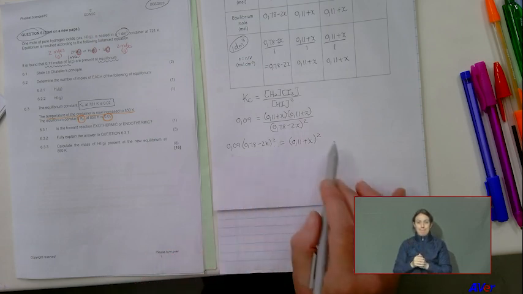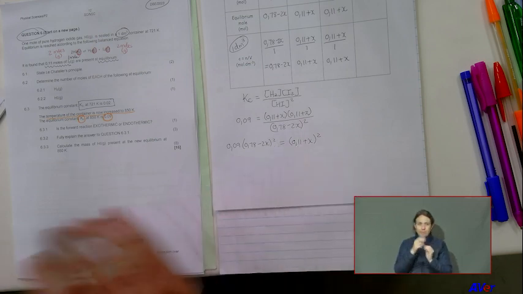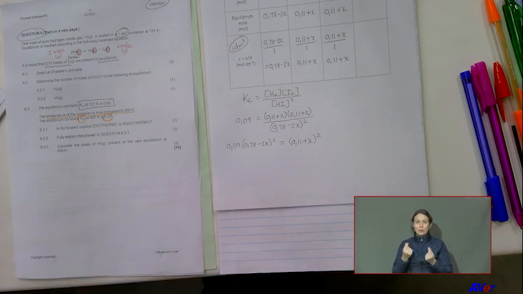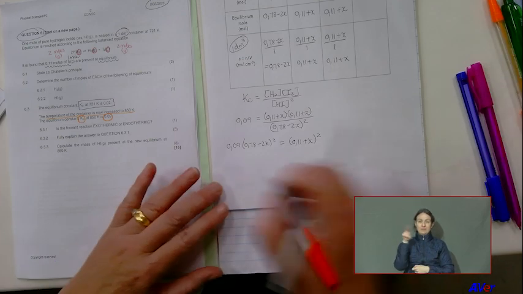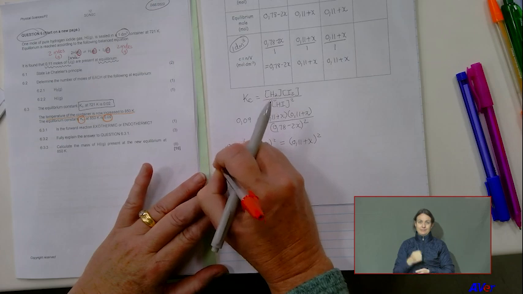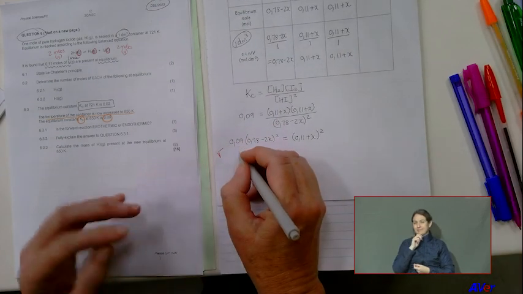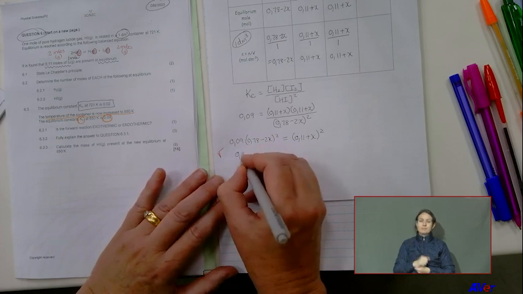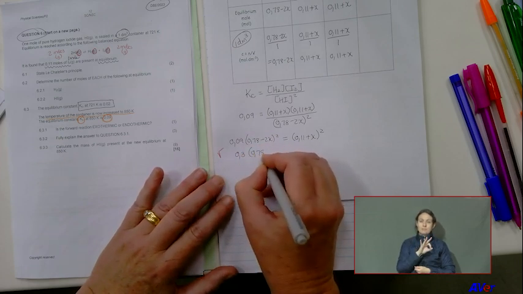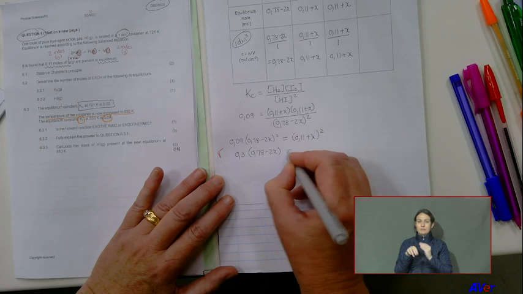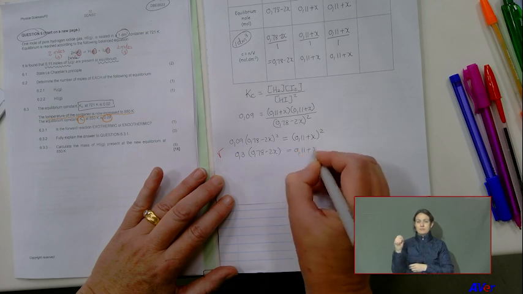Okay, now you see all those squares. I'm not going to multiply all those brackets out and get those equations. I'm going to take the square root now. So I'm going to do the square root on both sides. So if I square root them, it's going to be 0.3 times 0.78 minus 2x, and 0.11 plus x.